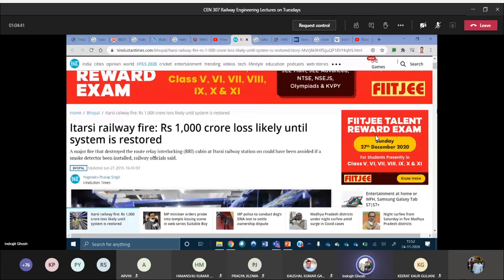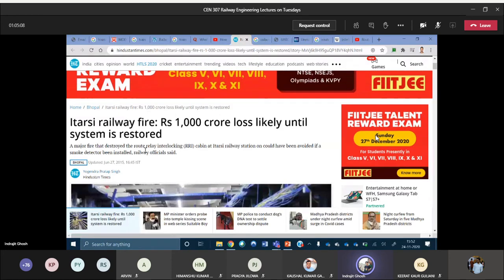Okay, there was a fire in one of the buildings of Itarsi railway station. This is a station in Madhya Pradesh, a very important junction. So the news headline says that rupees 1000 crore loss likely until system restored. So let us see this: a major fire that destroyed the route relay interlocking cabin at Itarsi railway junction could have been avoided if smoke detectors had been installed, railway officials said.